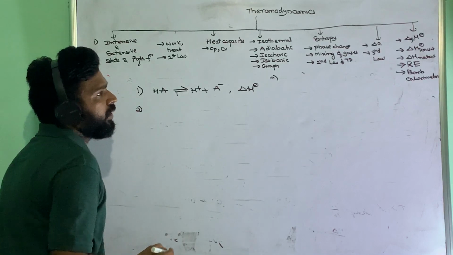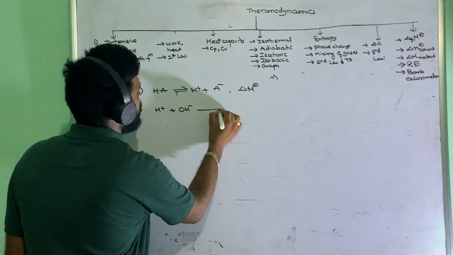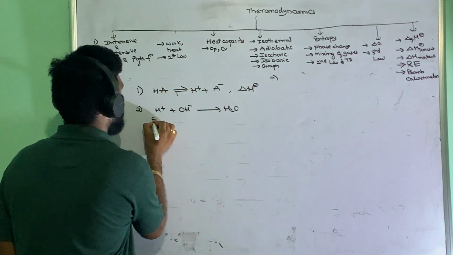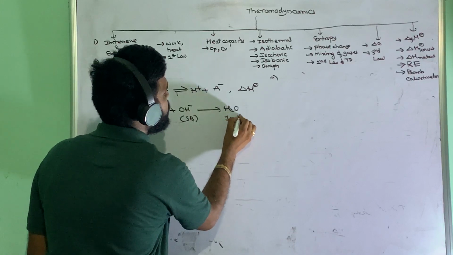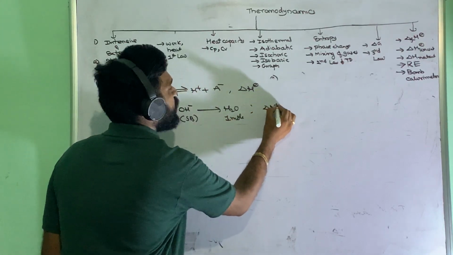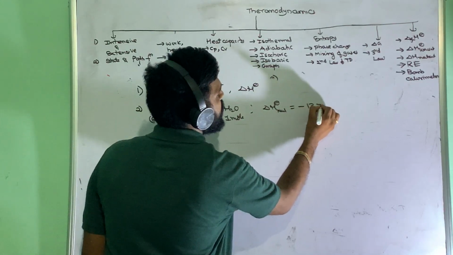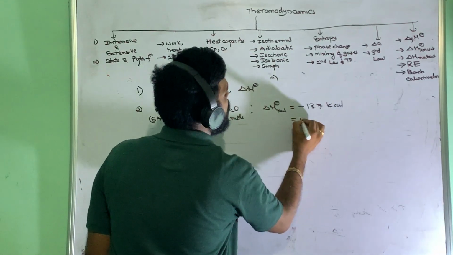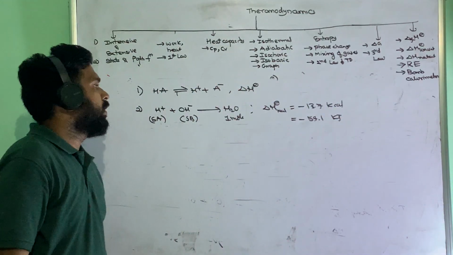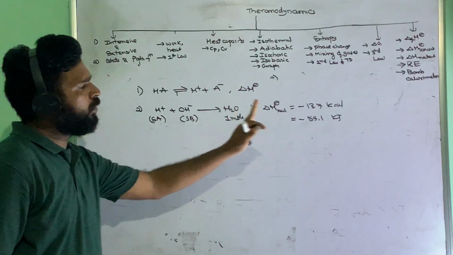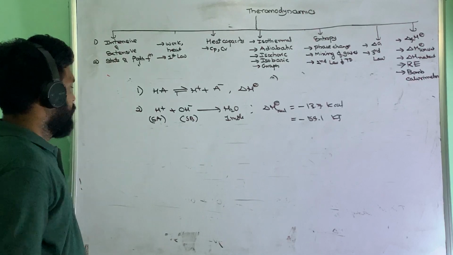And neutralization enthalpy: in the strong acid, strong base case, they react with each other and form a water molecule. It comes from strong acid and strong base, and we are getting 1 mole of water. In this case, the reaction enthalpy we call the neutralization enthalpy. That is minus 13.7 kilocalories or minus 57.1 kilojoules. For 2 H plus ions it will become 2 times, for 3 H plus ions 3 times. This is an easy one.